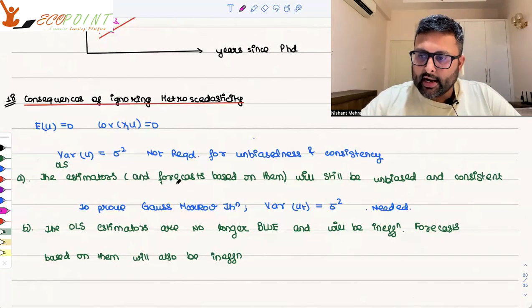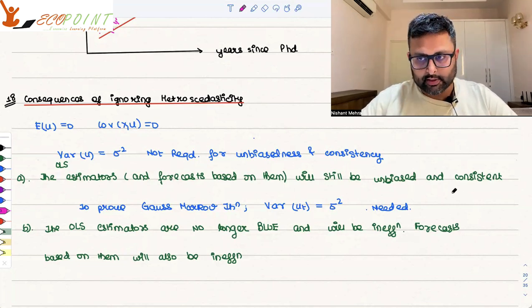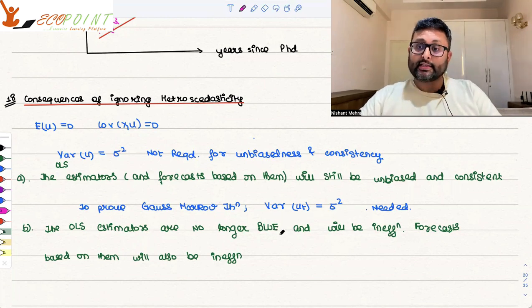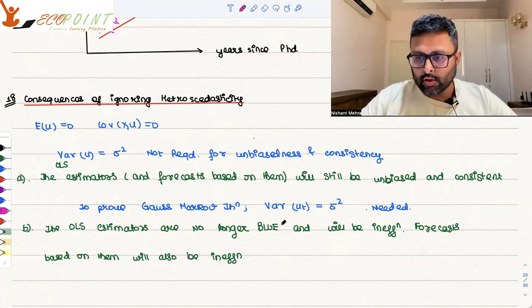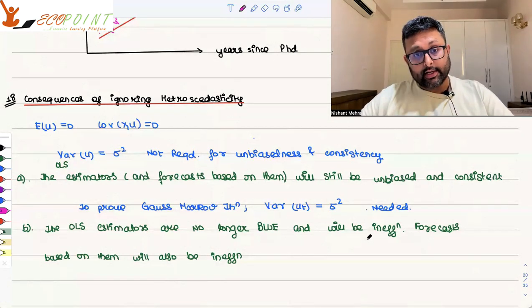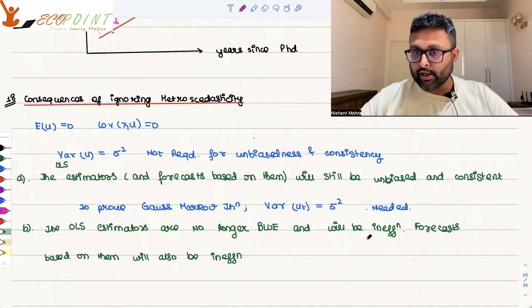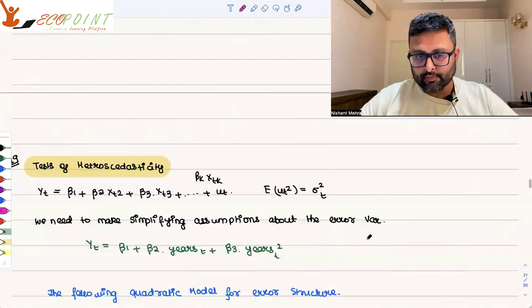So one thing is that the estimates are still unbiased, they're still consistent. Remember this. But they are no longer BLUE. Why? Because this assumption of homoscedasticity is required to prove BLUE. So the estimates are inefficient. The forecast based on them will also be inefficient. These points, consequences of ignoring heteroscedasticity, consequences of ignoring multicollinearity, consequences of ignoring serial correlation, this you have to remember.